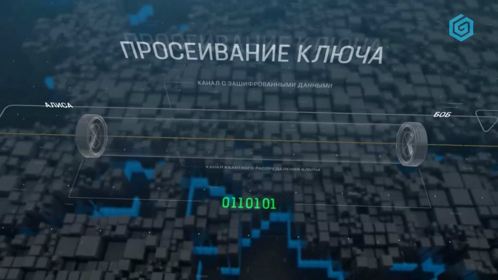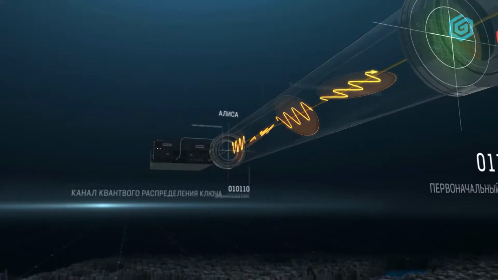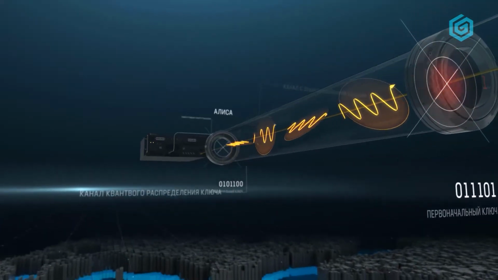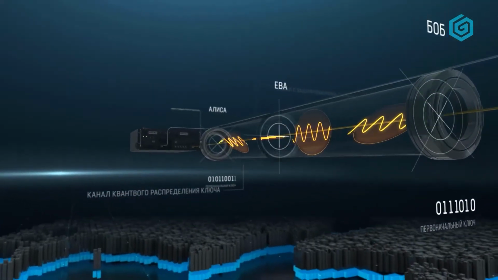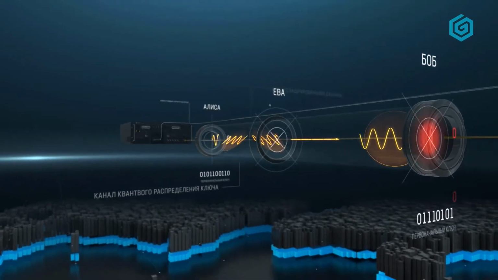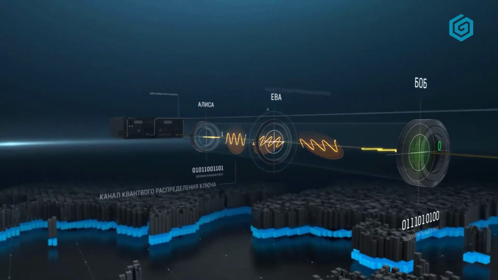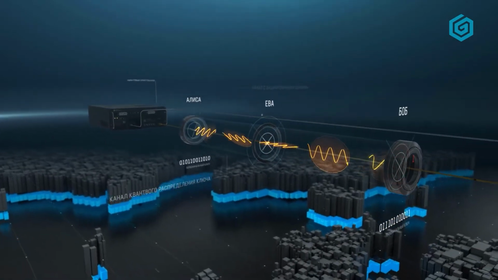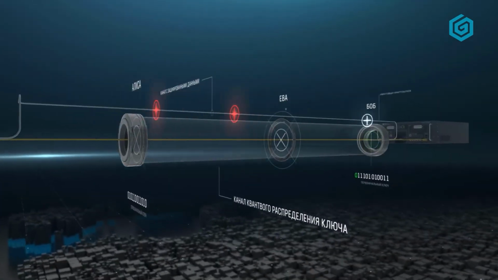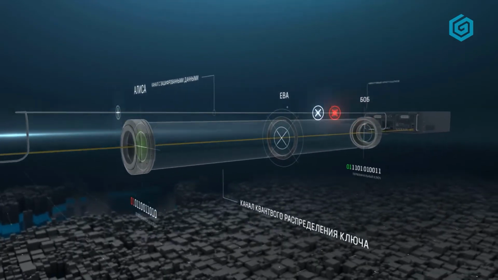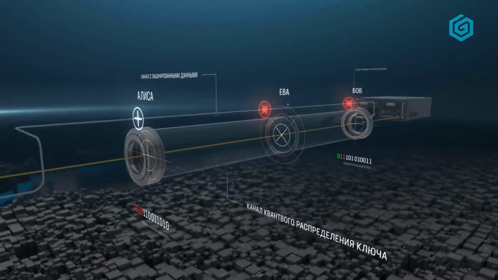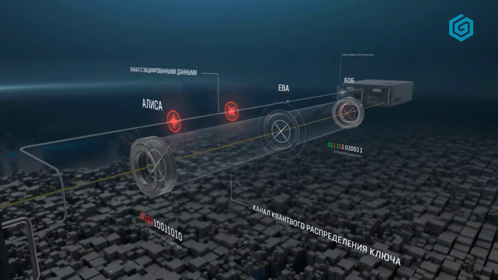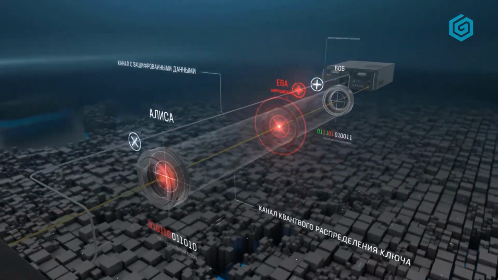The raw key is then additionally processed. During the result exchange over an open communication channel, the errors are corrected, and the possibility of an eavesdropper presence in the channel is estimated. In this case, a part of the key bits is revealed, and another one remains secret. As a result, Alice and Bob receive the same key only they know. The message is encrypted using the secret key.